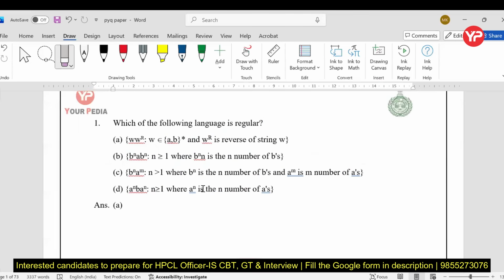I think everyone is able to see everything. Everything is able to see my screen.